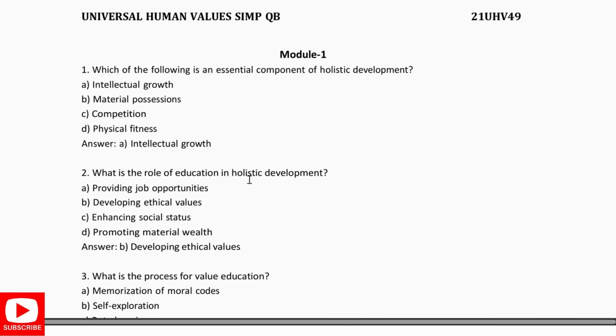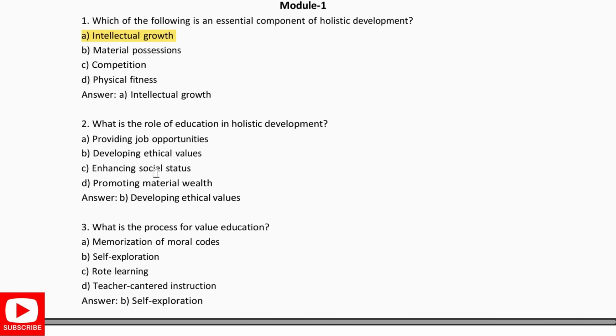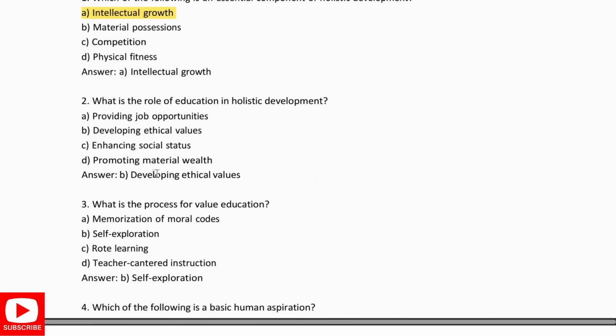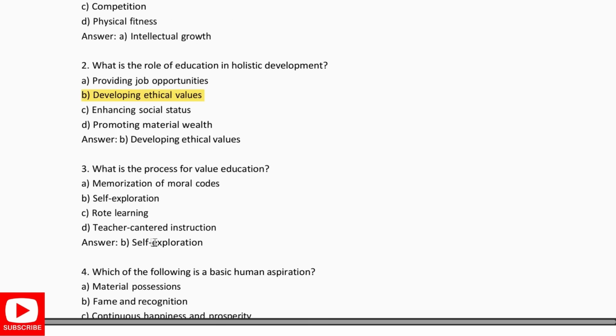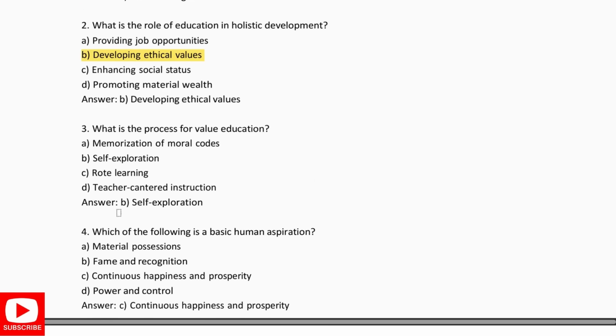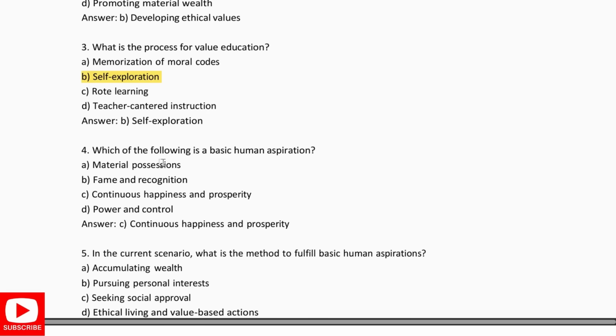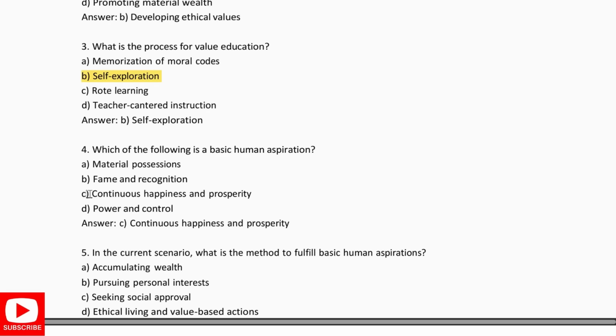Which of the following is an essential component of holistic development? It is intellectual growth. Next, what is the role of education in the holistic development? It is developing ethical values. What's the process of value education? It is self exploration. Which of the following is a basic human aspiration? Continuous happiness and prosperity.